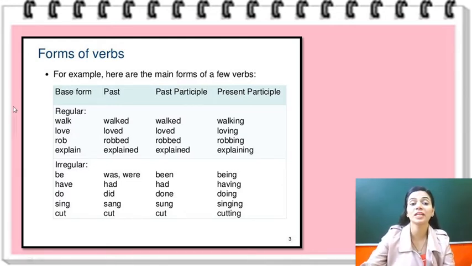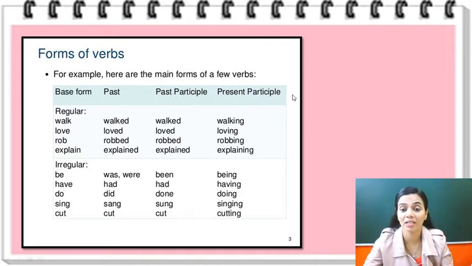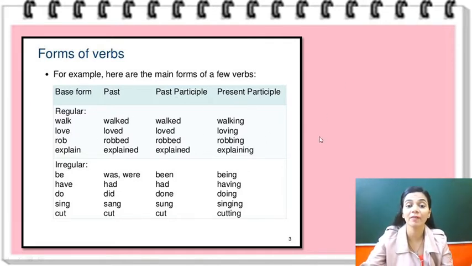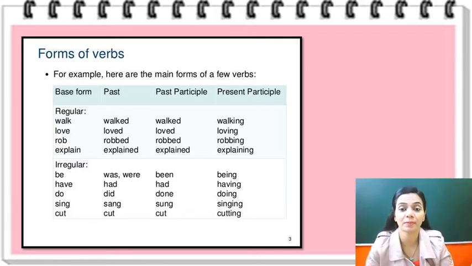So there are mostly four forms of verb. First is the base form, the regular or first form. Then the past form, the second form. Then the past participle form, the third form. And the fourth is the present participle. In the present participle, we add ing to the verb, right? See, walk, walking; love, loving; rob, robbing. So same base form को ing add करते हैं, then you get the present participle, right?